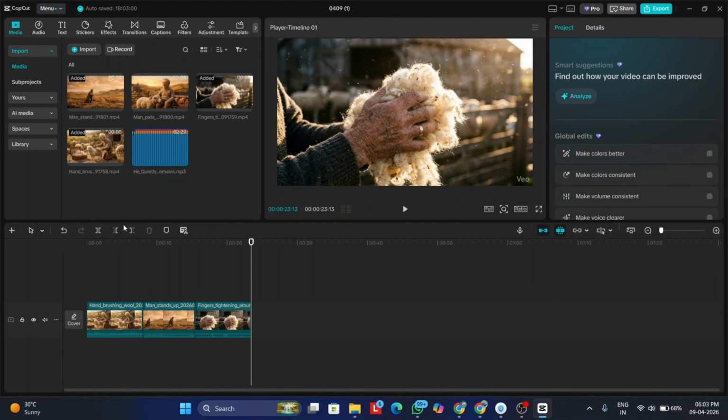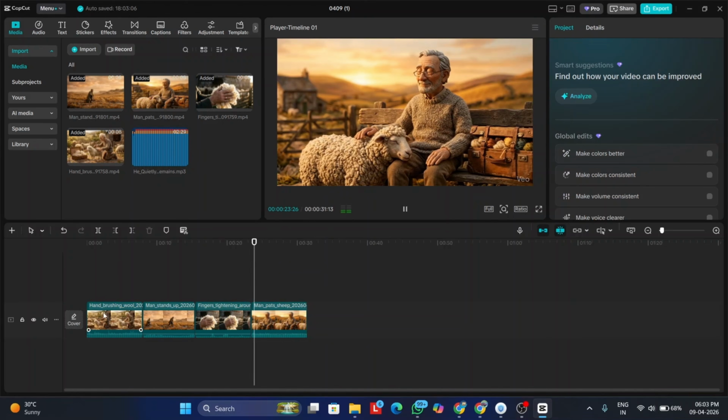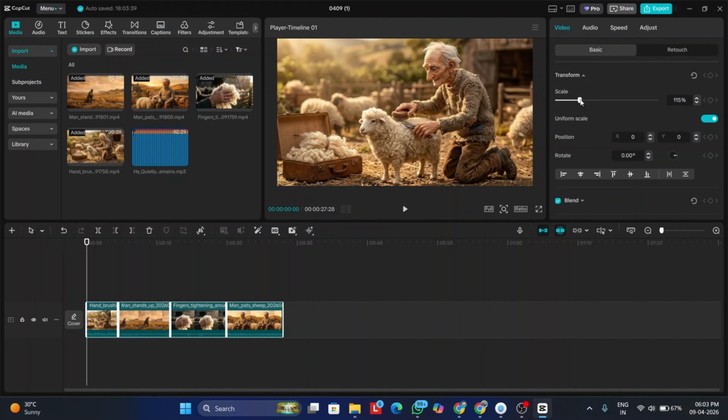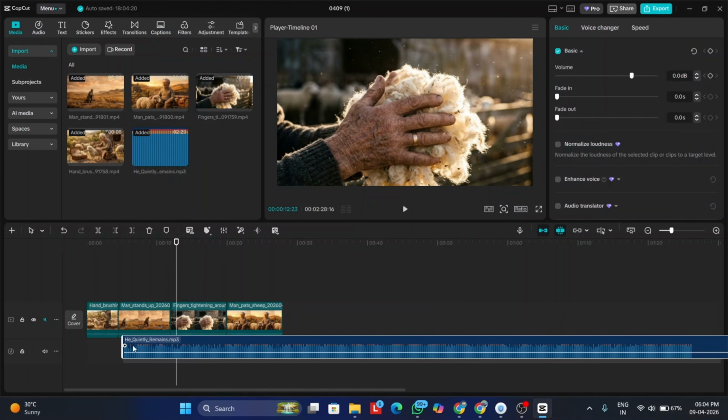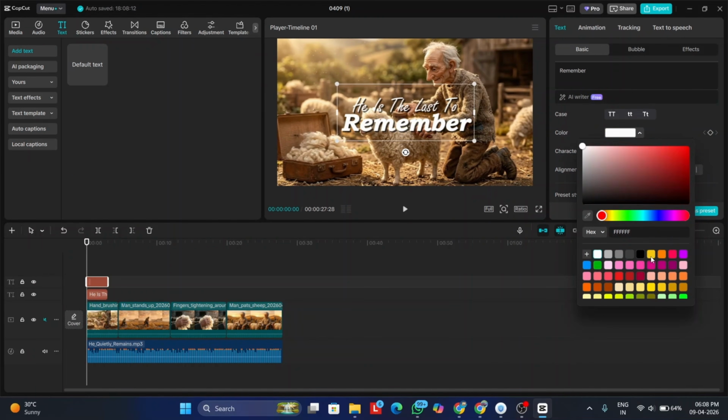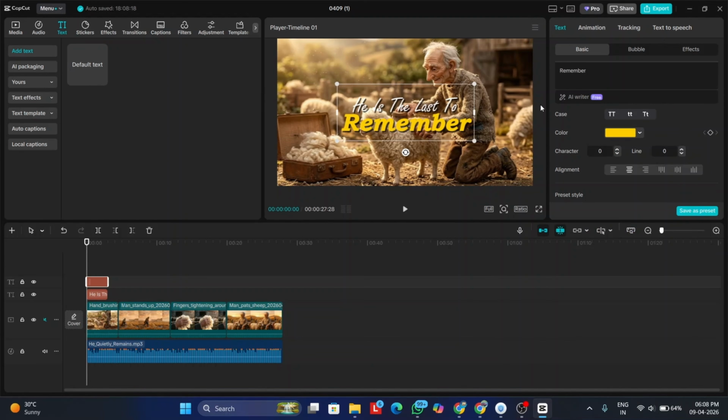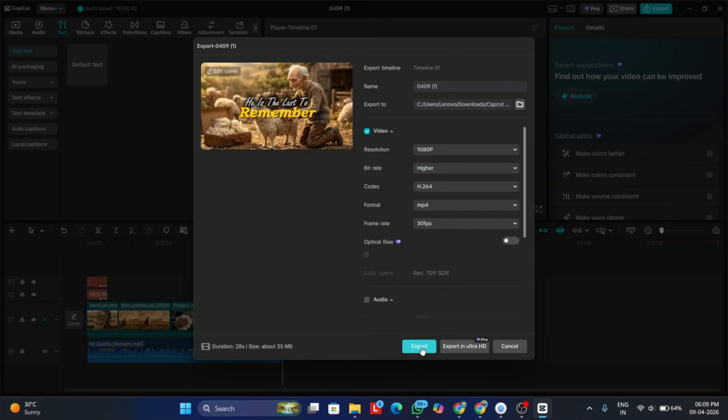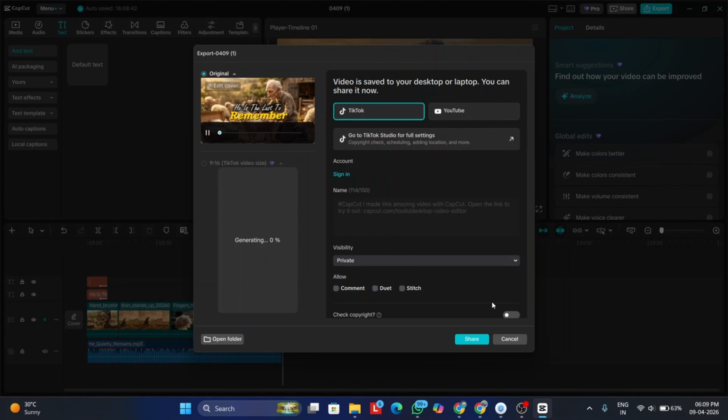Open any editor, import all your videos and the music you generated. Arrange everything in sequence, scale up slightly to hide the VO watermark, and adjust the music to match the mood of each scene. Add a cinematic text intro at the beginning to give it that premium feel, and export. Your viral AI video is ready to post.